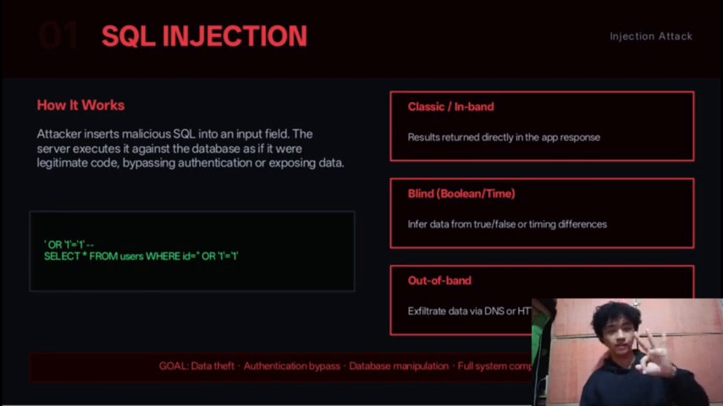So there are 3 types of SQL injection. The first one is classic, where you see the result directly. The second one, blind, where you guess the answer based on how the site behaves. And lastly, out of band, where the stolen data is sent to a different server.